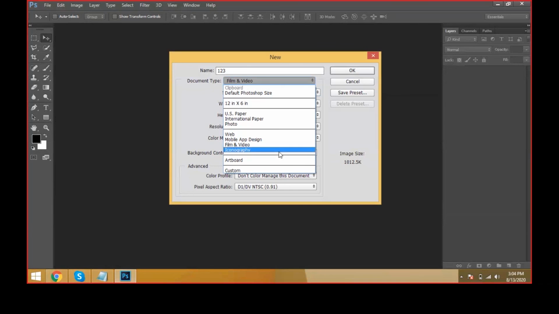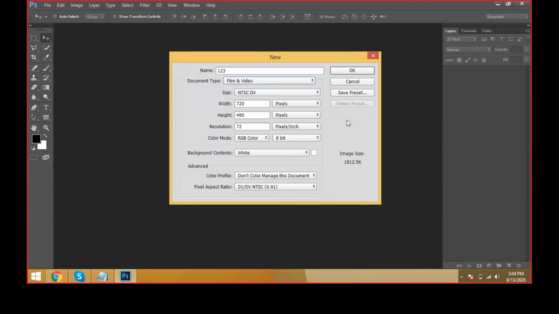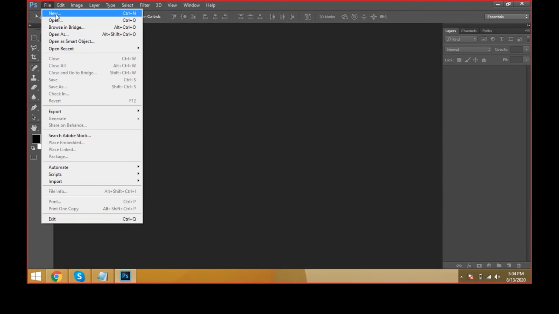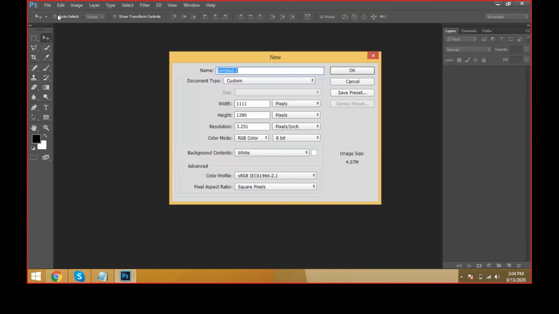And come to the iconography. See, these are all predefined designs, predefined presets, but we don't need these presets right now. We will see them in between the sessions. Now just leave all these things. Come to the new document again. It's a new document. Good. And here I'm just keeping the default Photoshop.